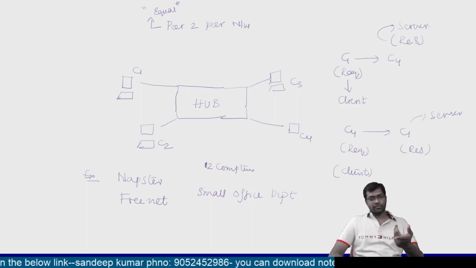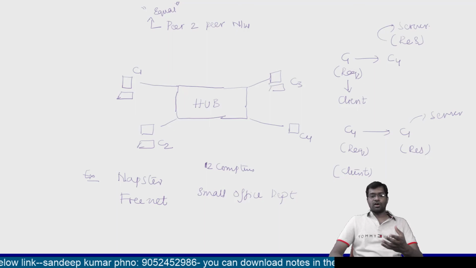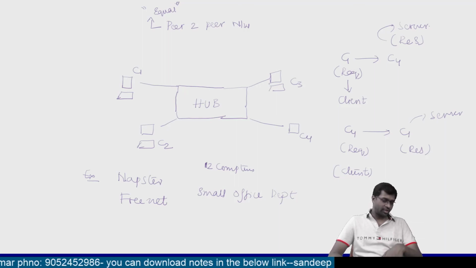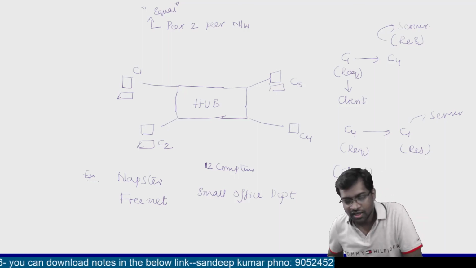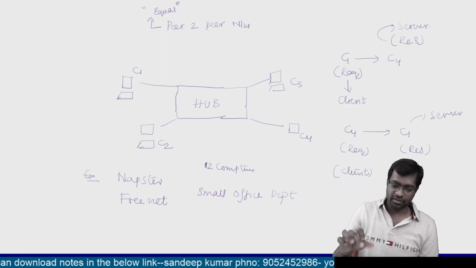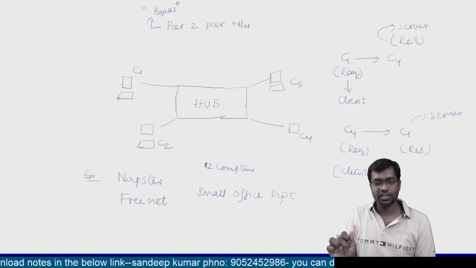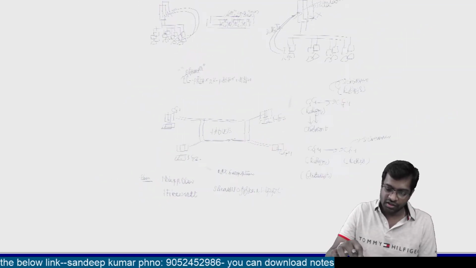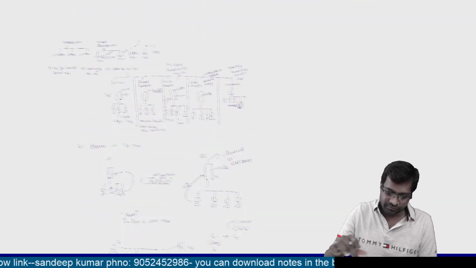One option will be Napster, one option will be Freenet, the third option will be something else, and the fourth will be both A and B. Here, the answer is both A and B. A means Napster, B means Freenet. So the examples of peer-to-peer network are Napster and Freenet.